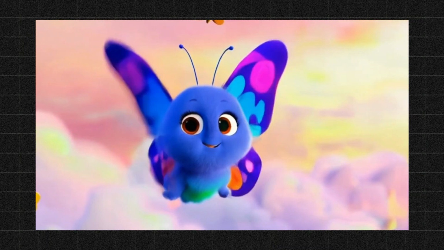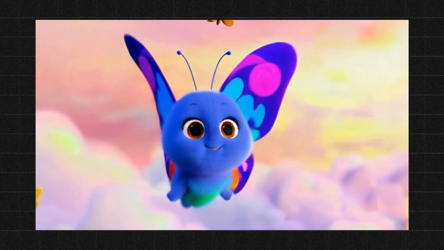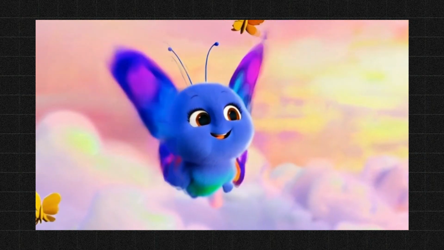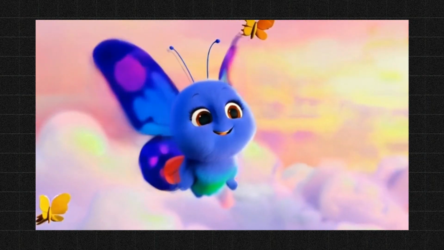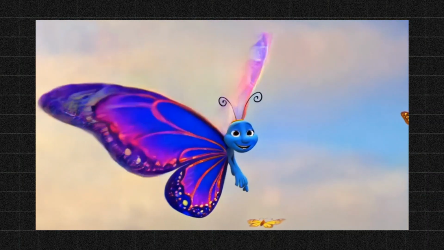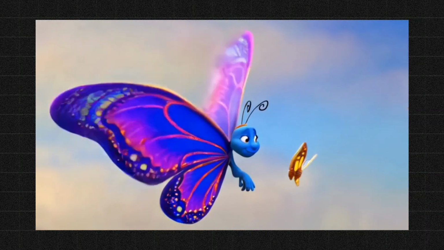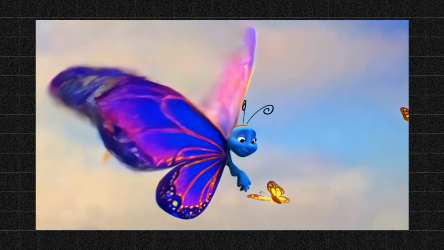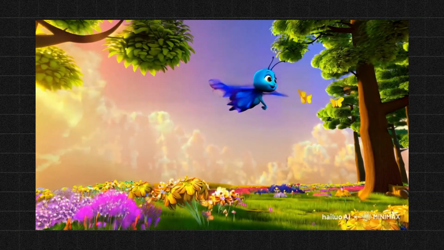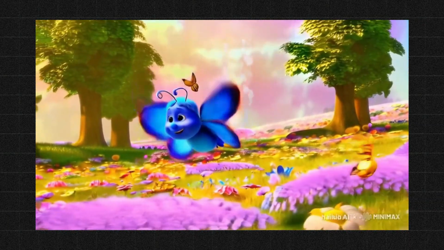Little blue butterfly up in the sky. Flapping your wings as you flutter by. Over the meadows and past the tall trees.